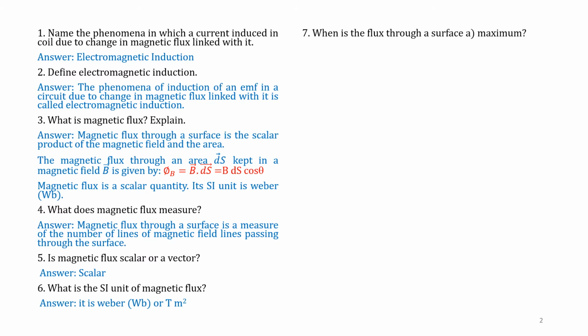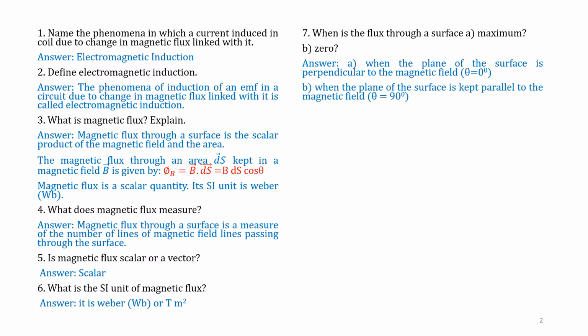Question number 7. When is the flux through a surface maximum and when is it zero? That is, under what condition is the flux maximum and when is it zero? Answer: A. When the plane of the surface is perpendicular to the magnetic field, that is theta equal to 0, flux is maximum.